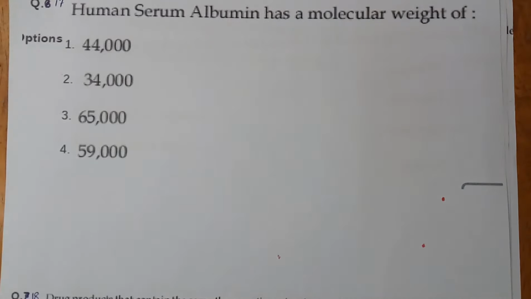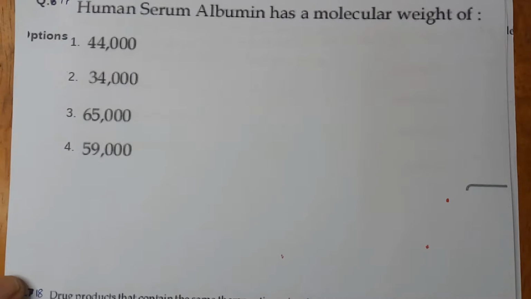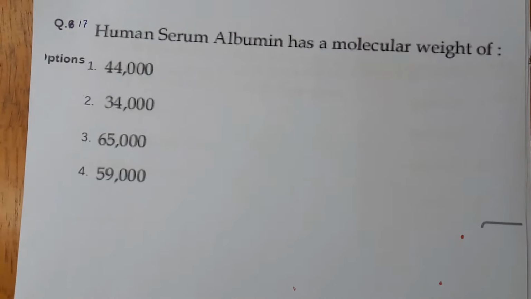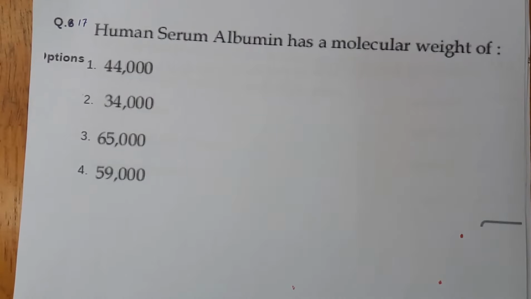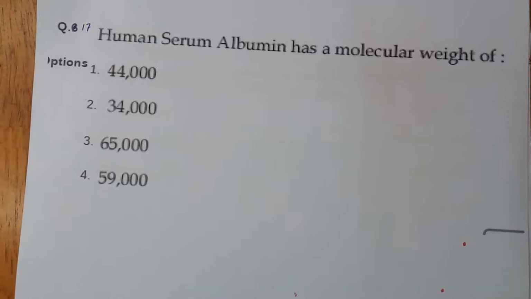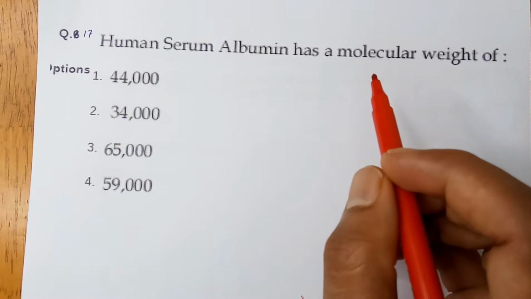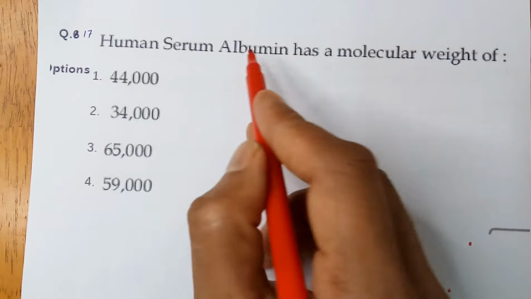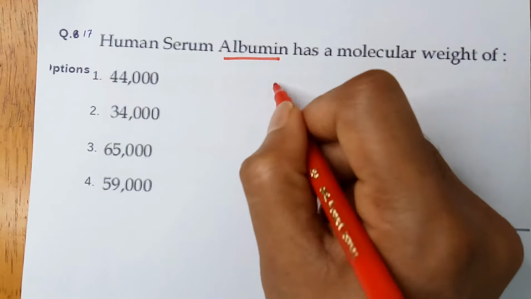Now we are moving to the 17th question. Human serum albumin has a molecular weight of. Options are 44,000, 34,000, 65,000, and 59,000. Human serum albumin is serum albumin found in human blood. It is the most abundant protein in the human blood plasma. It is the most abundant plasma protein, albumin, and it is produced in the liver.